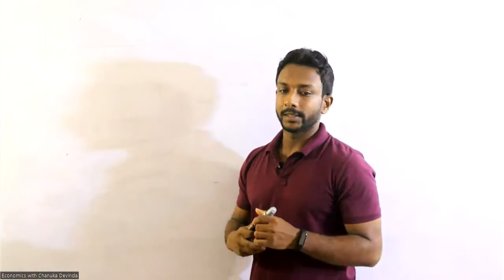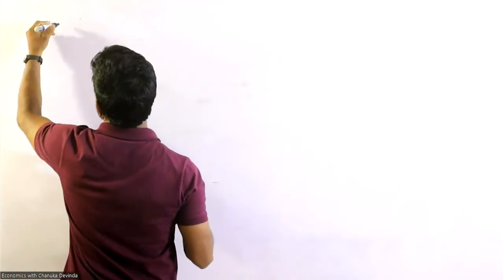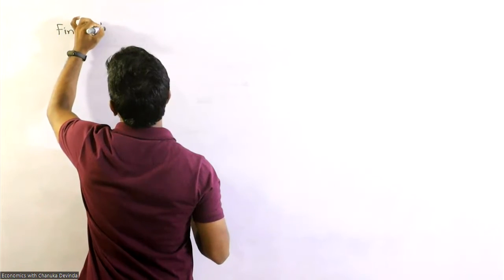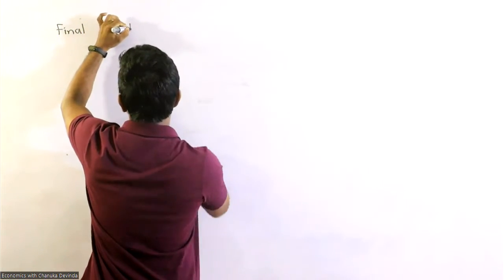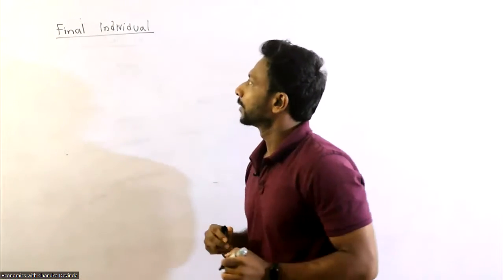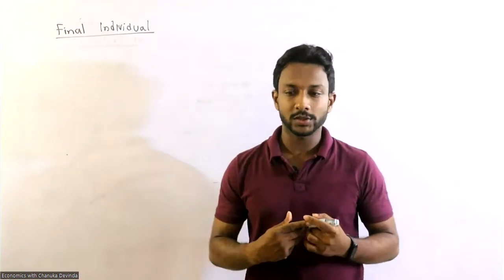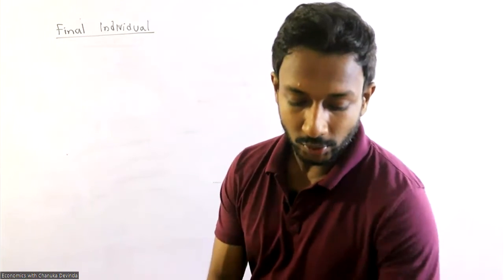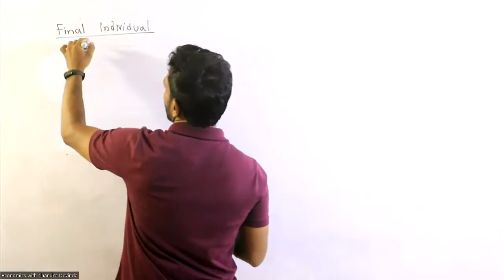Right. First one, they're asking final individual consumption expenditure. So here we know final individual consumption expenditure is based on two things, right? What are those?